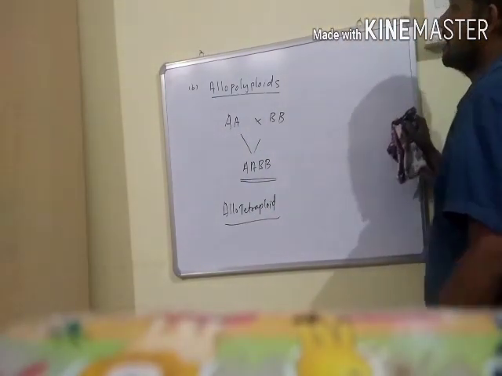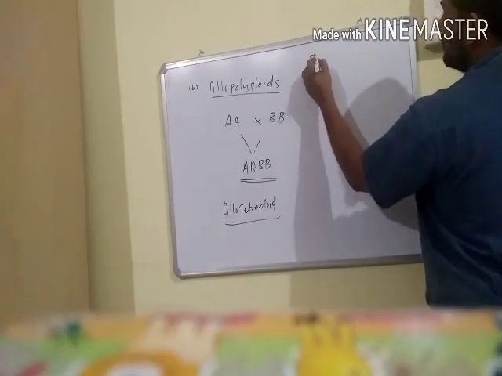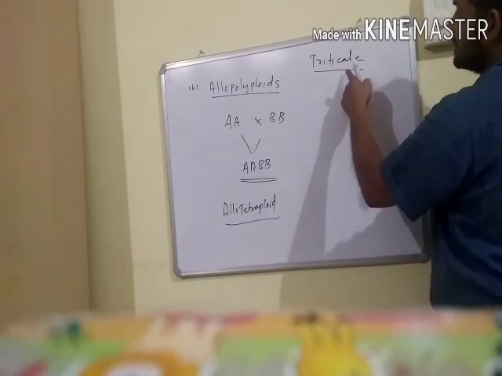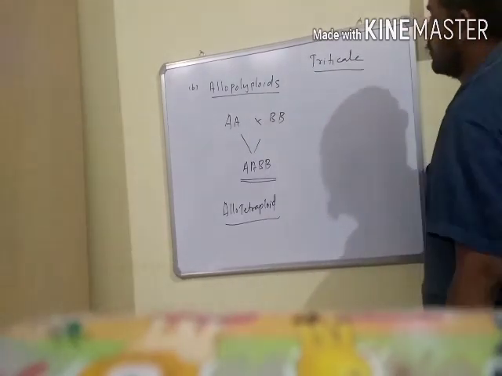With the help of allopolyploidy, triticale is formed.